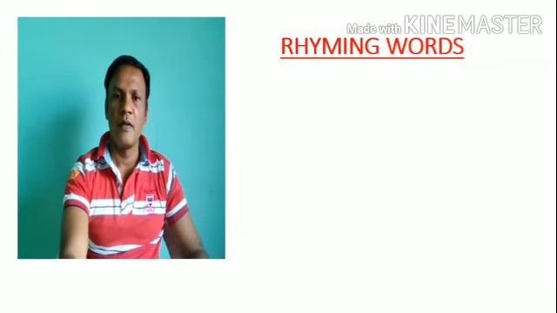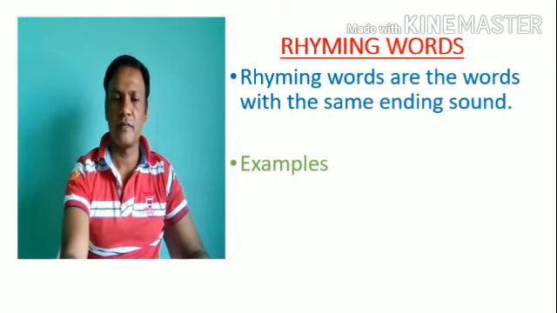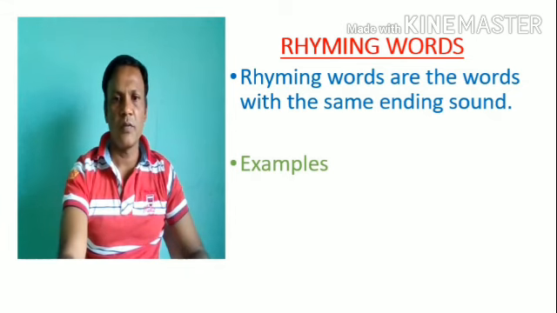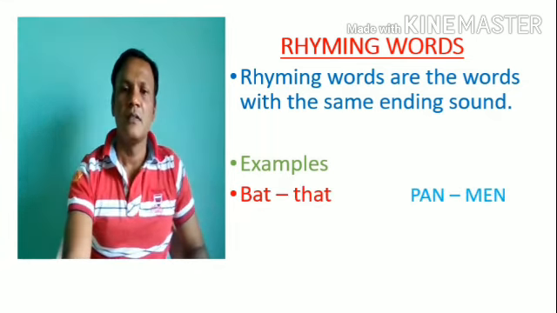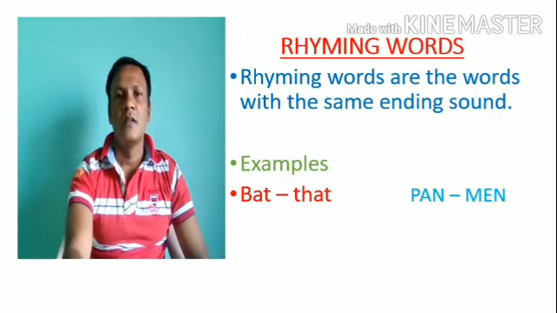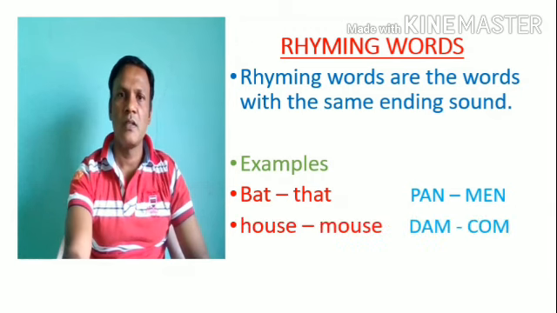Then what is meant by rhyming words? Rhyming words are the words with the same ending sound. Now let's have a look at the following examples. Bat, cat. In this pair of words, the ending sound is at, and that sound is similar.